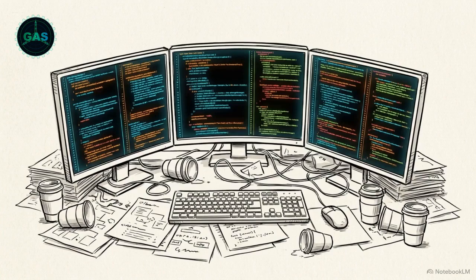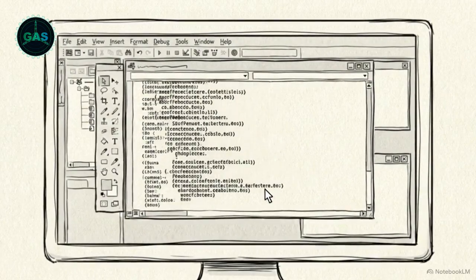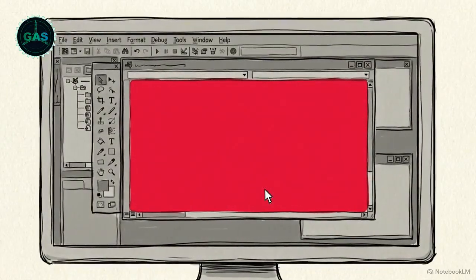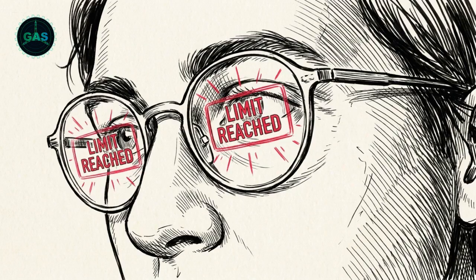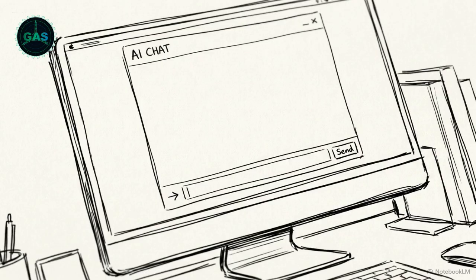We've all been there. You're deep into a complex coding session, juggling a dozen files, when suddenly you hit a wall. Your AI tells you that you've reached your usage limit. The reason this happens is simple but incredibly punishing. By default, large language models have absolute amnesia. They don't actually remember anything from one message to the next.